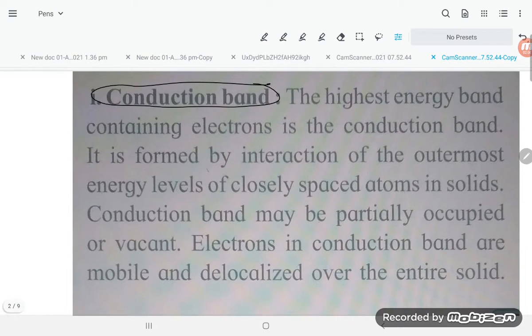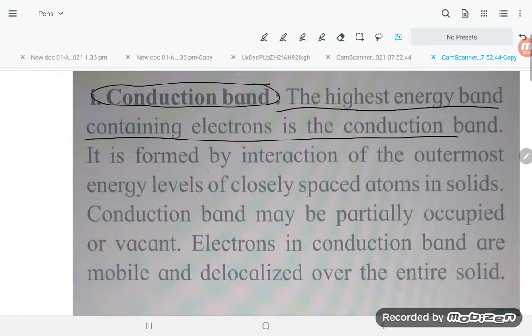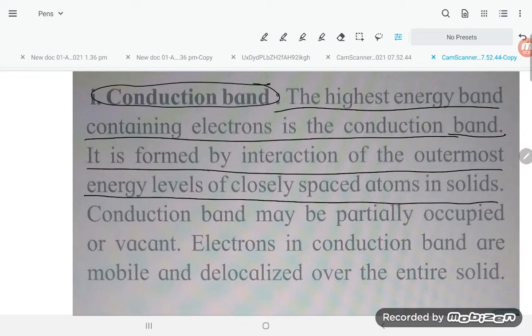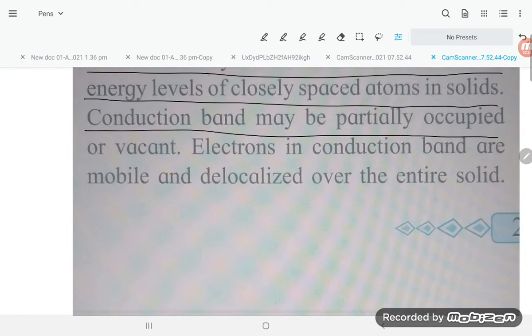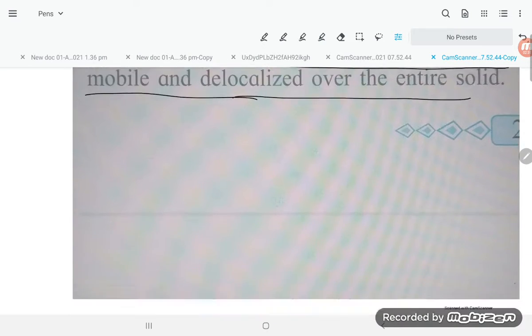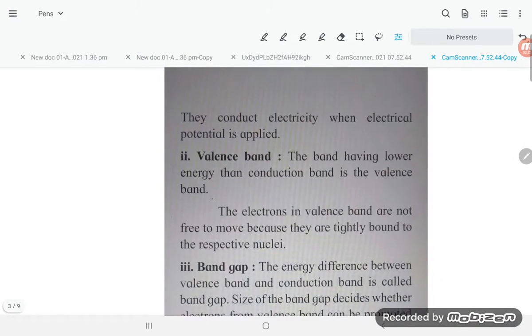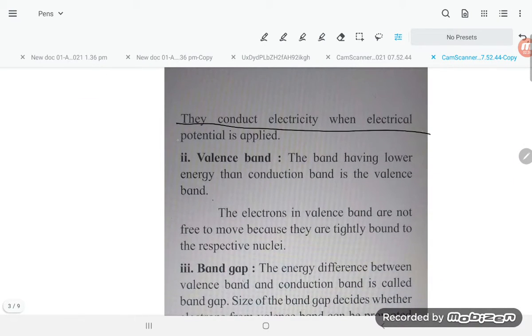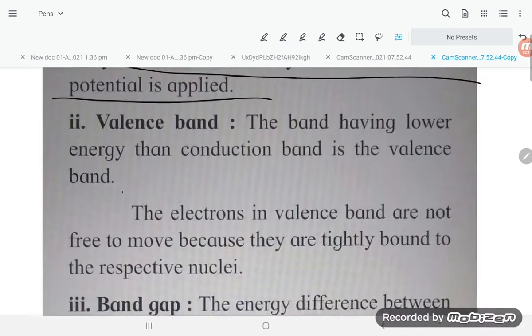The highest energy band containing electrons is the conduction band. It is formed by interaction of the outermost energy levels of closely placed atoms in the solid. The conduction band may be partially occupied or vacant. Electrons in the conduction band are mobile and delocalized over the entire solid. They conduct electricity when an electrical potential is applied.